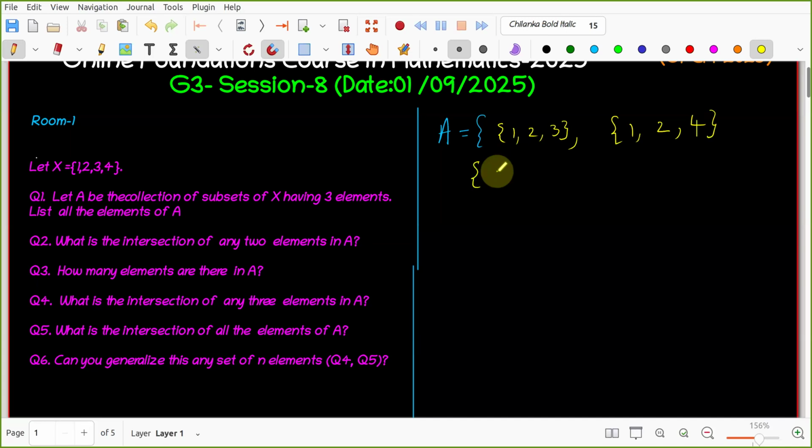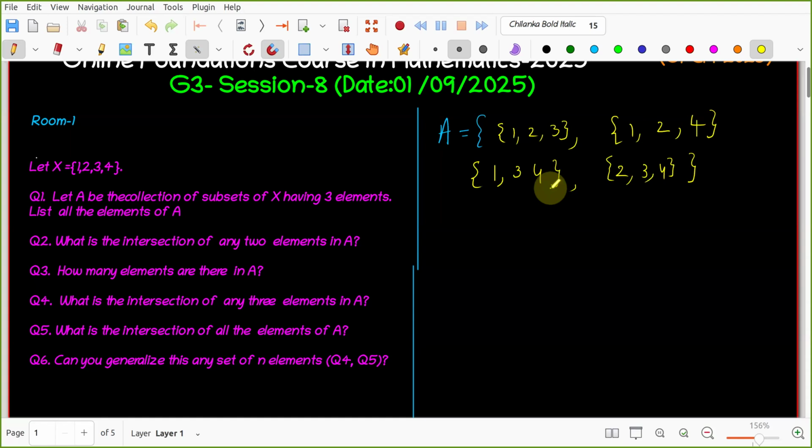Next, 1, 2, 3, then 1, 2, 4. Then we can write 1, 3, 4, because I am fixing 1. Now 1, 3, 4. And the last one would be 2, 3, 4. Now with the starting 1, we do not have any more. So 2, 3, 4. So these are all. Is it the set A? Yes, sir, this is the set A.